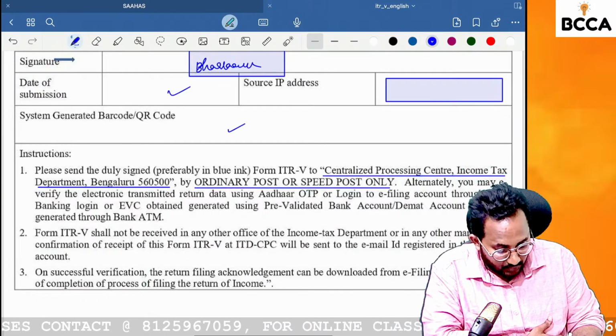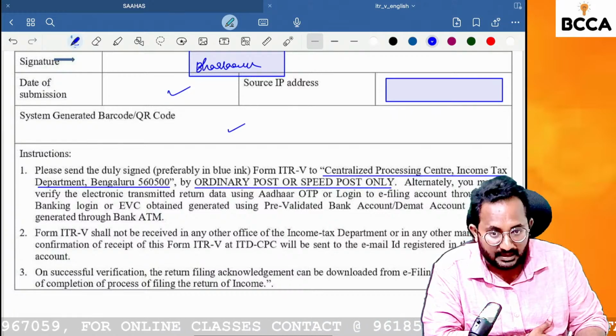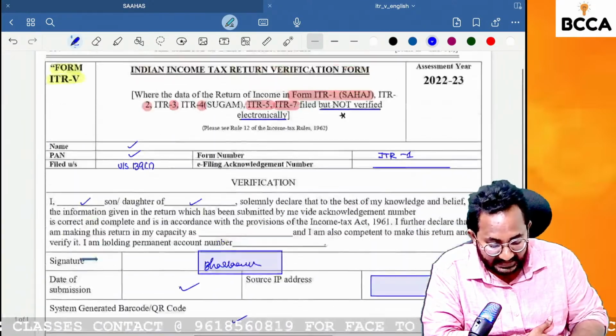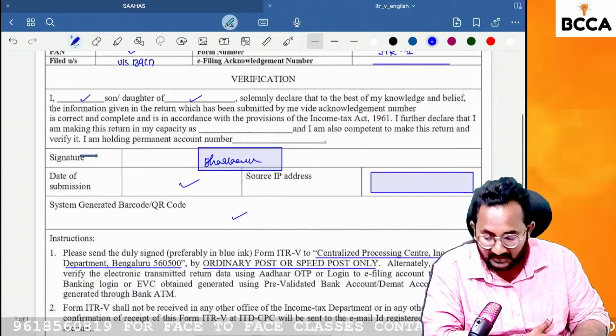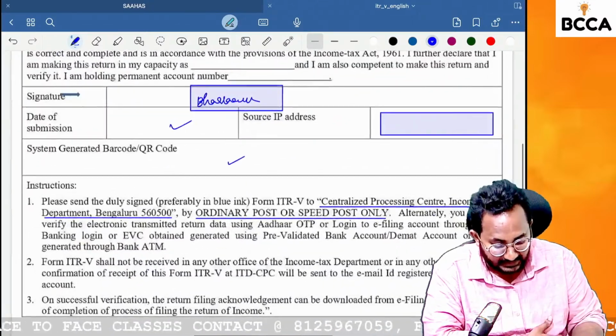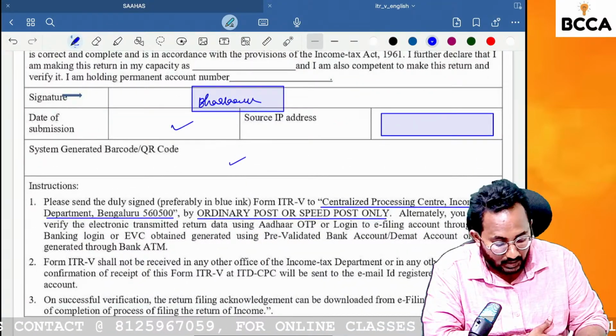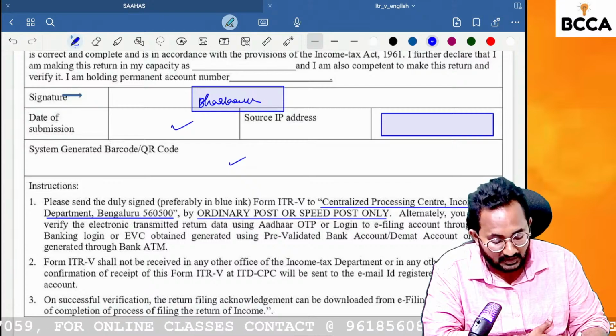So through the postal route, I send this ITR V after signing it to the Bengaluru IT Processing Center.